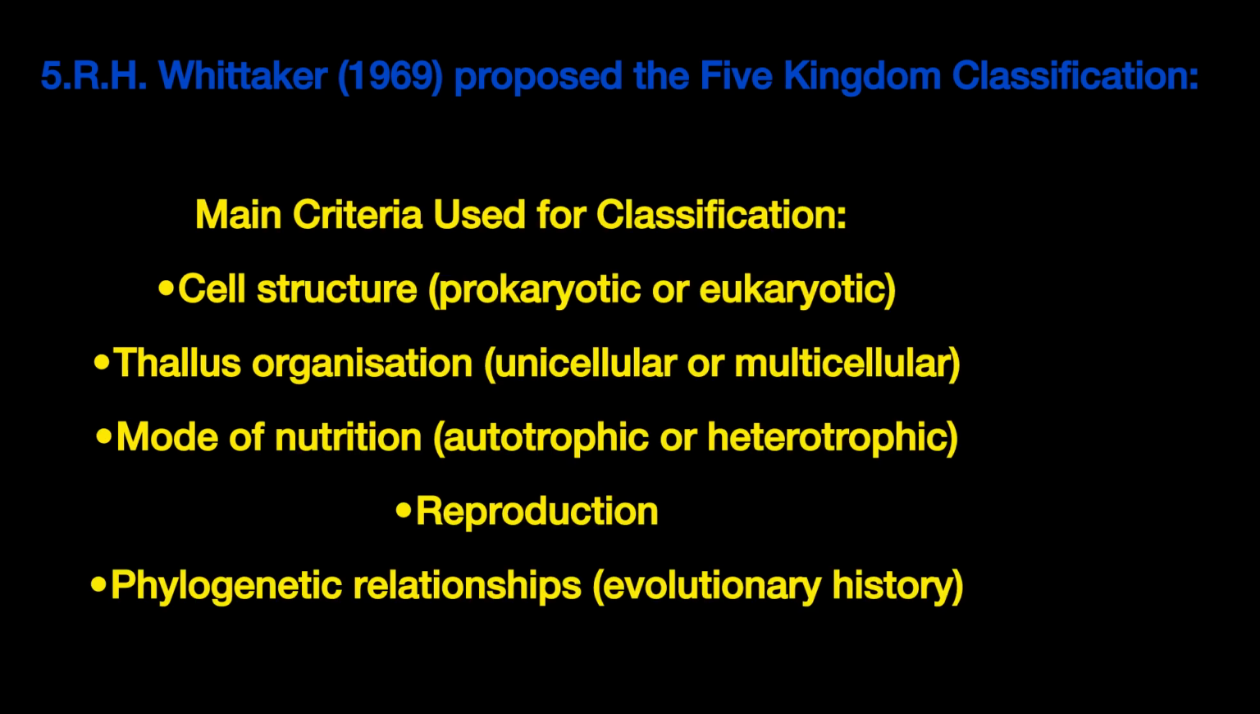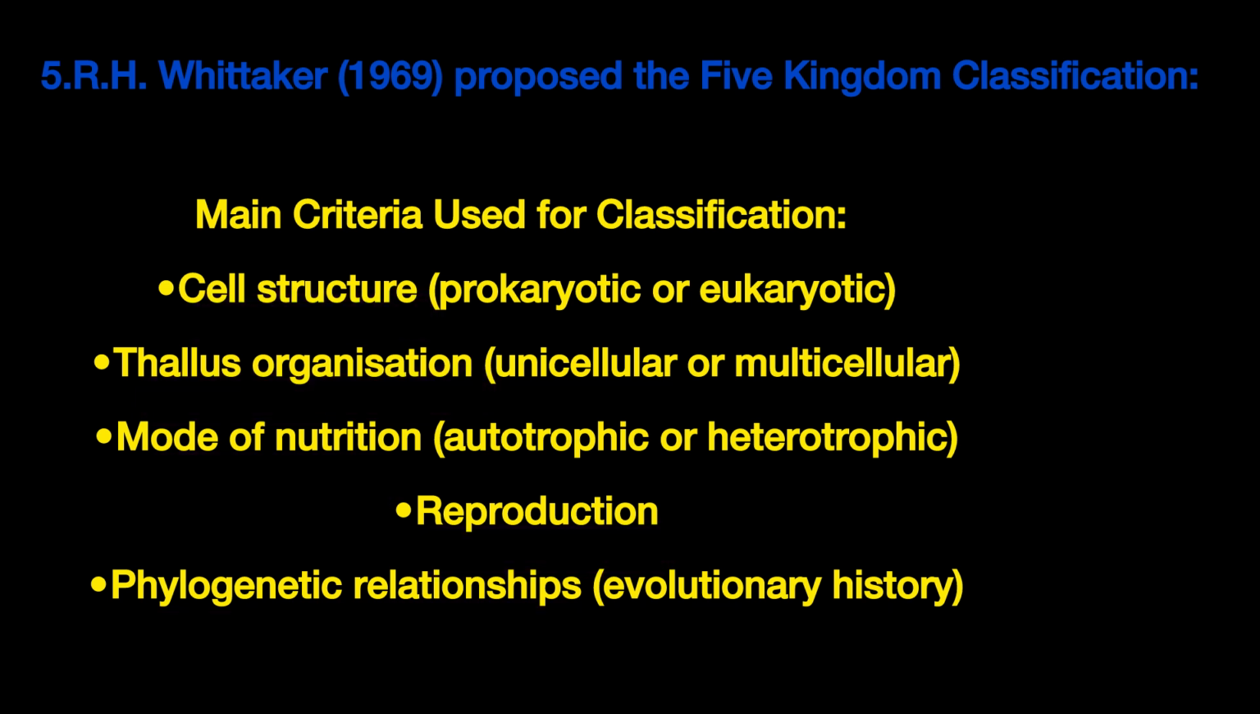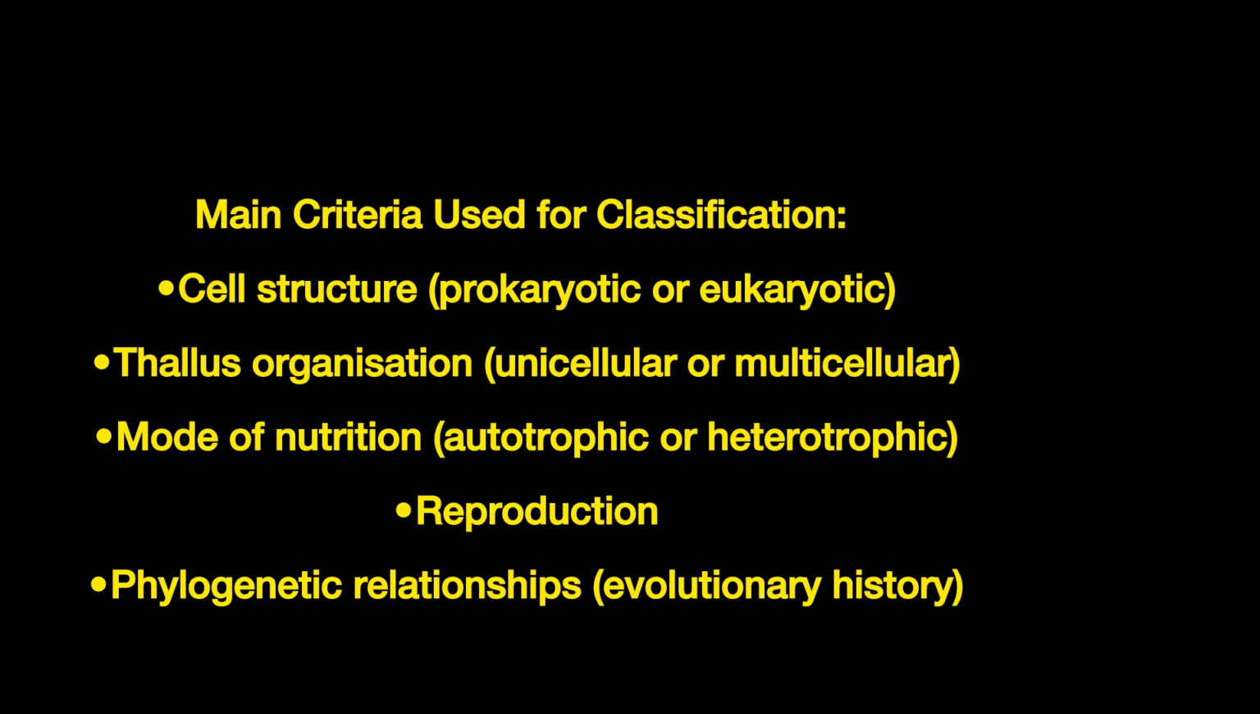Again, Whittaker used some criteria for the classification. They are cell structure, thallus organization, mode of nutrition, reproduction, phylogenetic relationship. Remember these criteria for the classification. Once again: cell structure, thallus organization, mode of nutrition, reproduction, phylogenetic relationship.